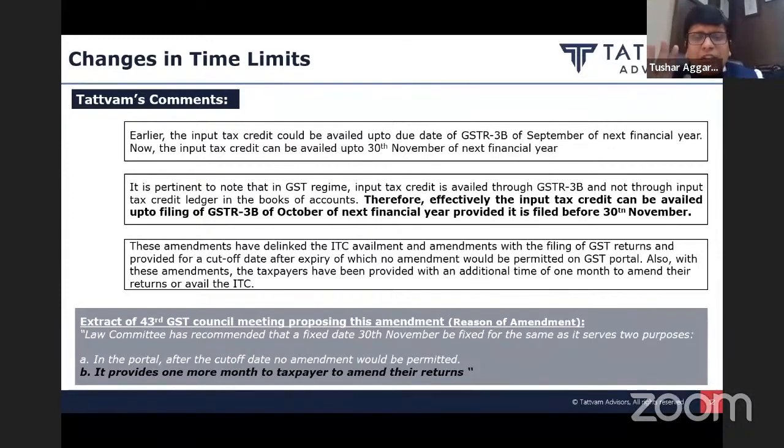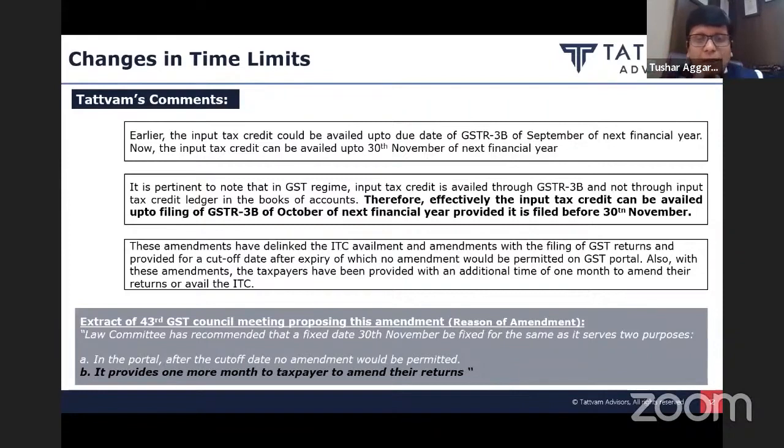So in fact, by virtue of this amendment, the relief is only of one tax period, one additional tax period. You have to include all these invoices in your October GST 3B and file it up to 30th November. It is not the case that you don't include these invoices in your October 2022 3B. You rather book these invoices in your 30th November date and then file your November return in 20th December.